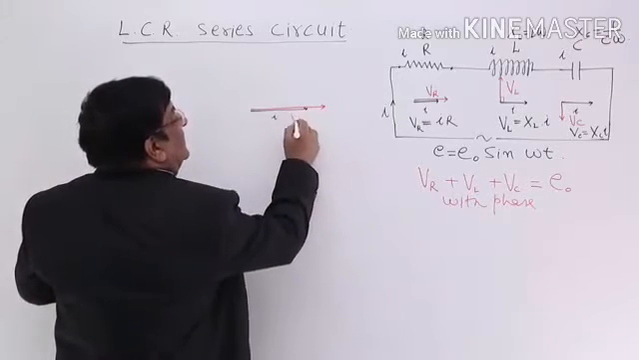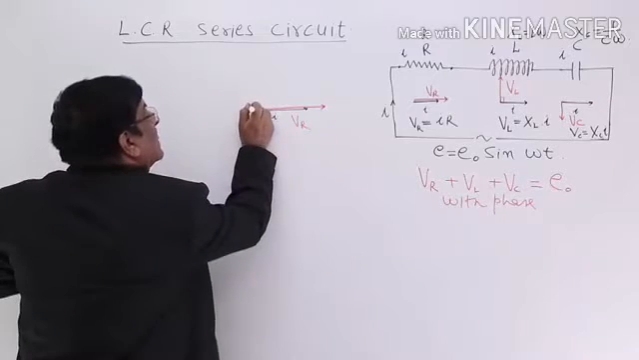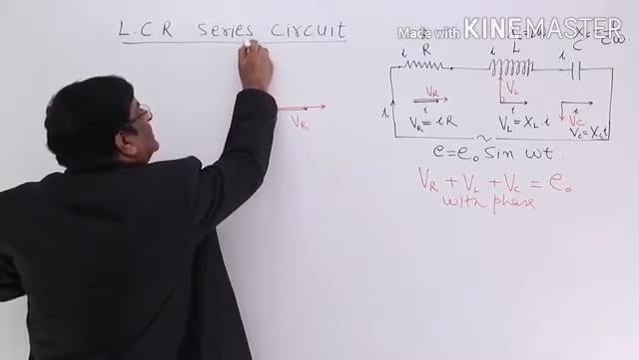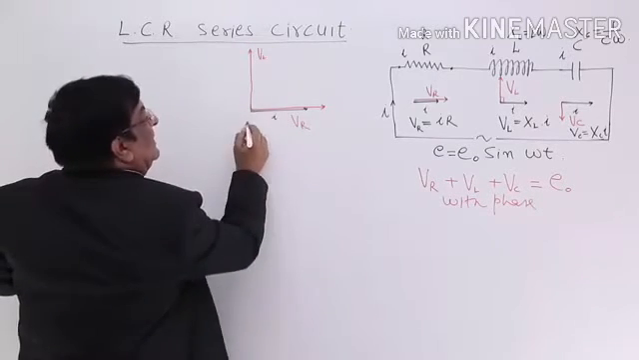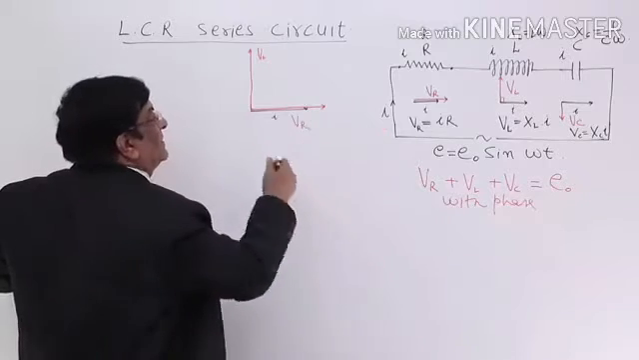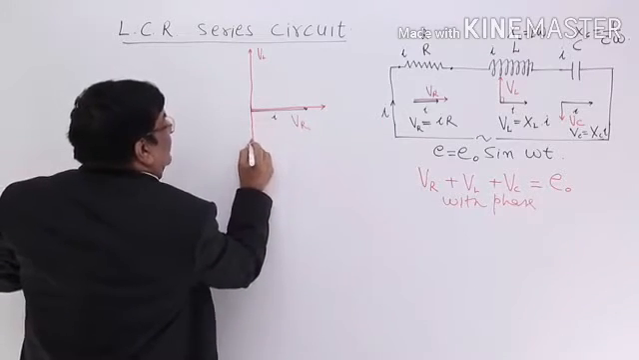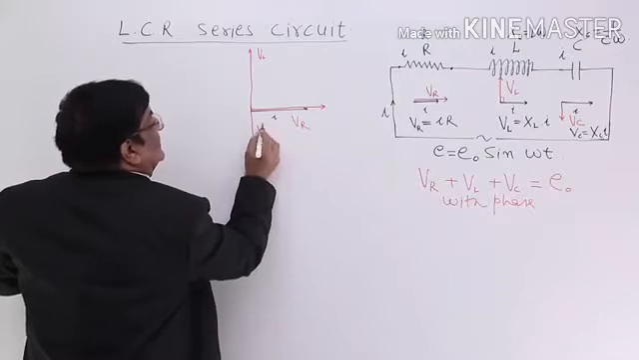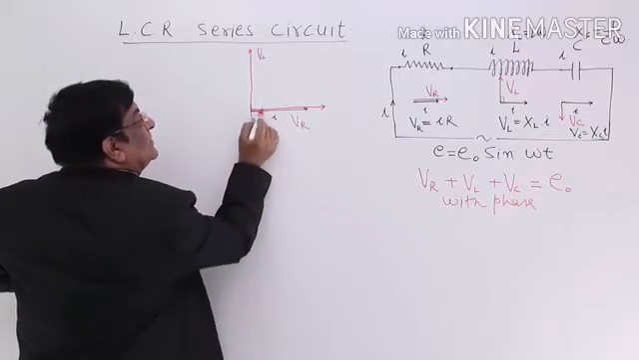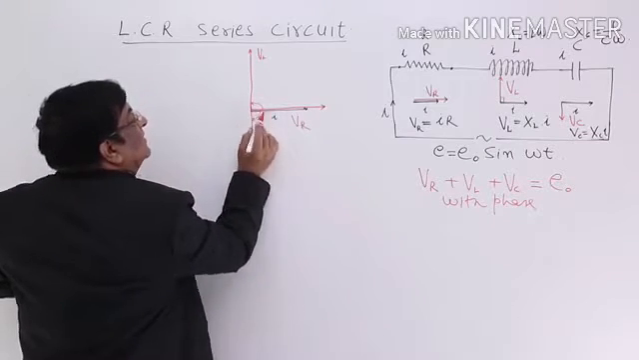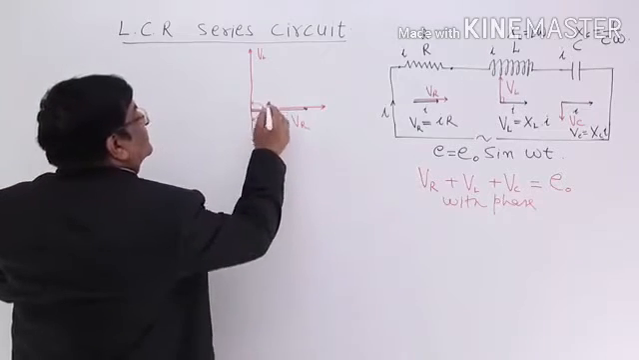This is VR. Where is VL? This is VL maximum. And VC is 90 degrees behind VR. This is VC, lagging by pi by 2. This is leading by pi by 2. Okay.